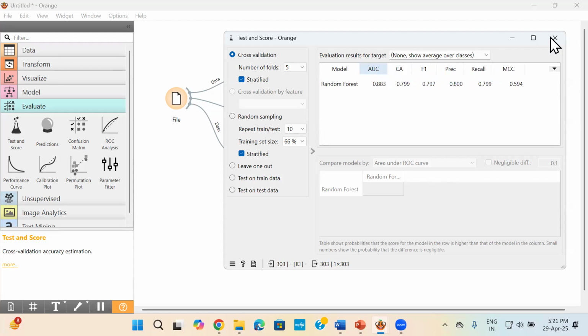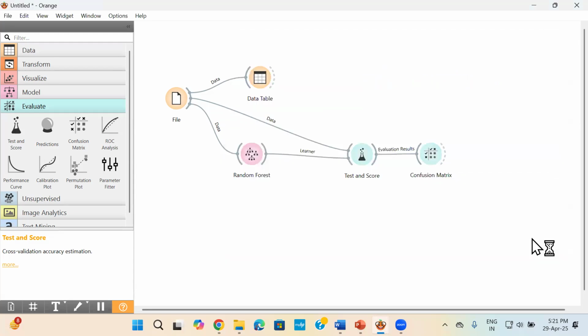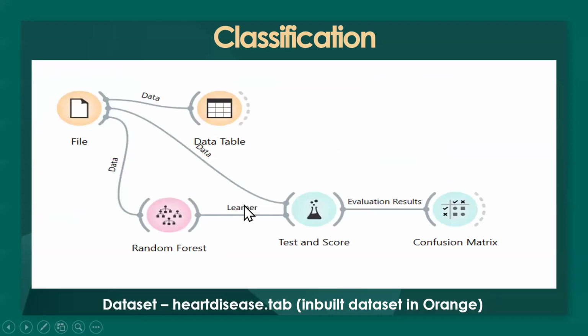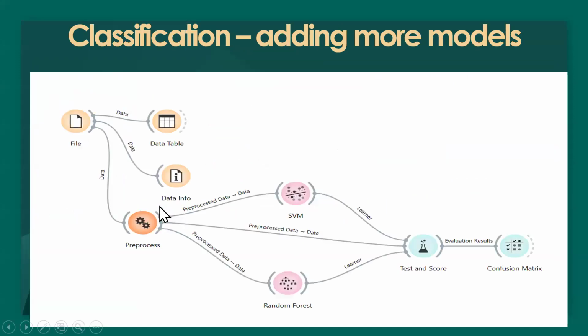Fine. So just by simple click and drag, you are able to create your classification model. Now, it is not necessary that you do it with one model only. If you want, you can combine more models and generate a confusion matrix, which evaluates which model is better, because we do this in Python code, and this can form the basis of your project also. When you're doing projects, don't do a very simple one. For better clarity, you can add more models to it.